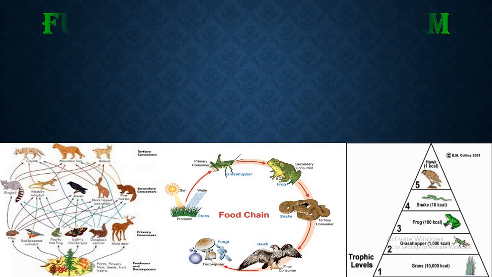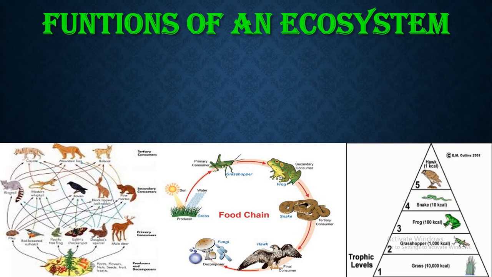Next, we'll see the functions of an ecosystem. You know the food chain also, isn't it? From the smaller one to the bigger one: primary, secondary, tertiary consumers, and then to the producers again.